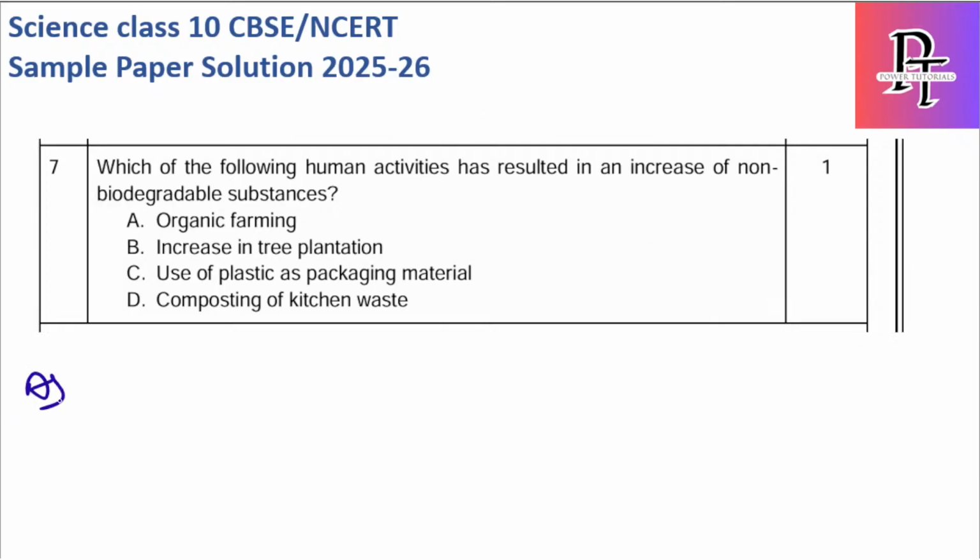Okay, let's continue with the 7th one. Which of the following human activities has resulted in an increase of non-biodegradable substances? Organic farming will not lead to an increase of non-biodegradable substances because organic farming is organically degradable, since we use manures like dung. So this is not the right answer. Increase of tree replantation, this is also wrong because it results in biodegradable substances. Use of plastic as packaging material, yes, this is the right answer because plastic is non-biodegradable.